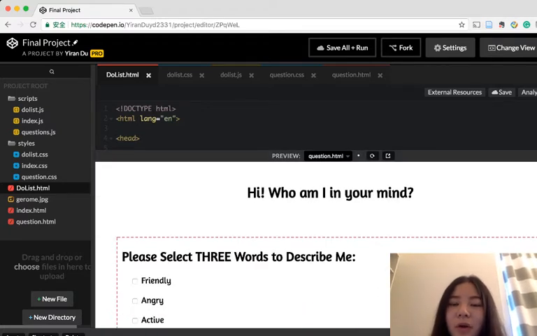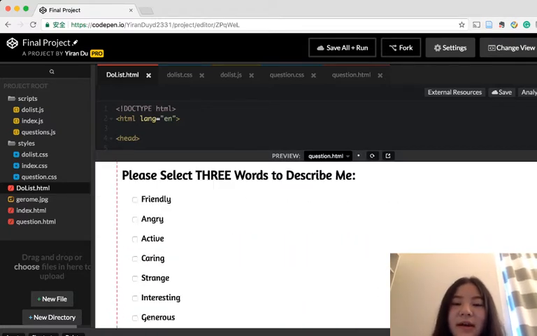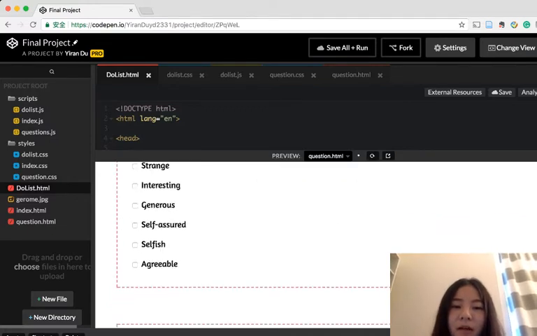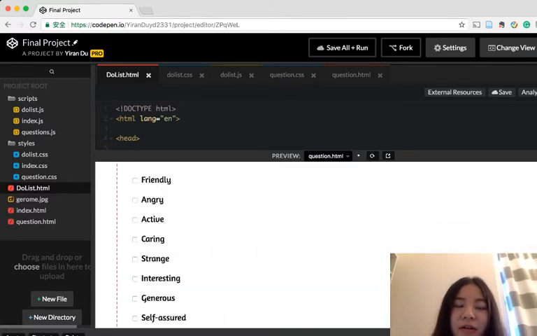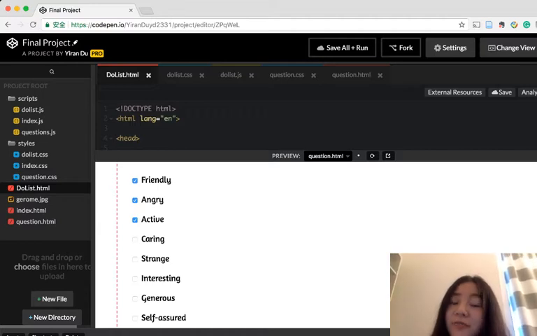Another problem I encountered is that it's very hard to identify which checkbox the respondent chose, and to change the dataset. So I should locate where the features lie in the array.